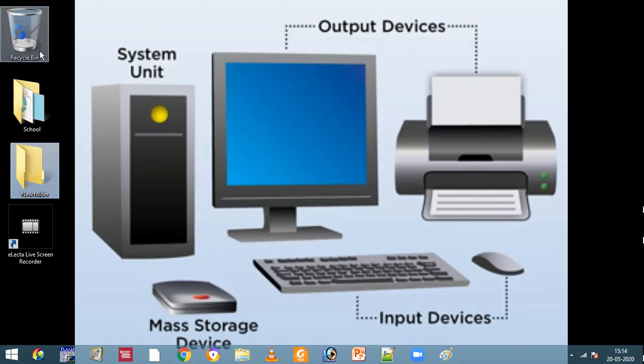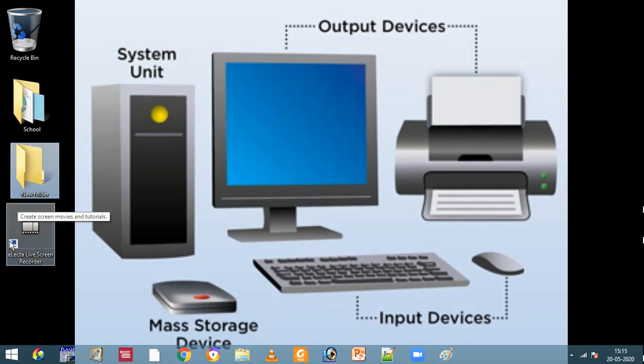Fine, this is a normal icon, this is normal, this is normal, but this is a little bit different. Why? See, in the down left corner we have one small square and a small arrow in it, right? These types of icons are called shortcuts. That means this is actually a screen recorder I use for making videos, and I want to use it every time I make a video.